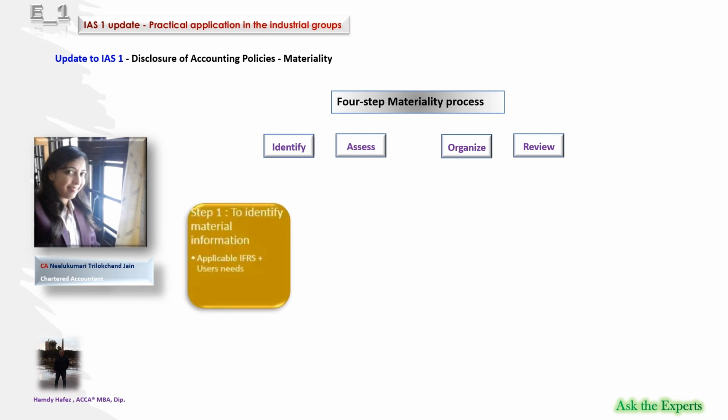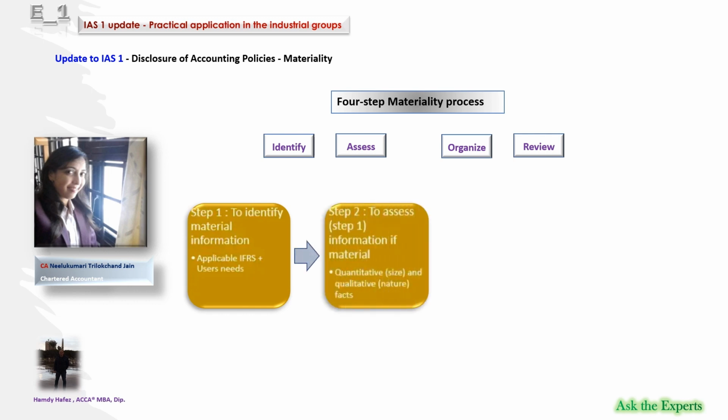Step 1. Identify information that has the potential to be material. Step 2. Assess whether the information identified in Step 1 is, in fact, material. Step 3.